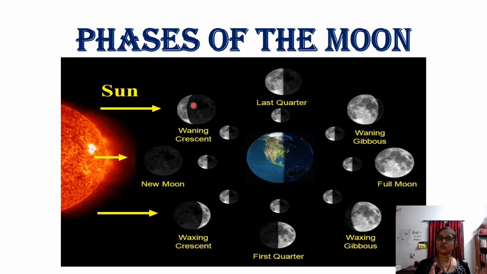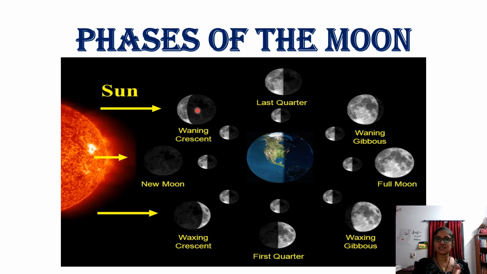Waning here means growing from no moon, that is from new moon. There won't be any moon on that day. So after 2-3 days, when you look at the sky, you can see the moon grows, from no moon to a little bit of banana shaped moon. The meaning of the word waning, as I am using it, is that it is growing. So this is the waning crescent, and you can see the moon has moved a bit forward.